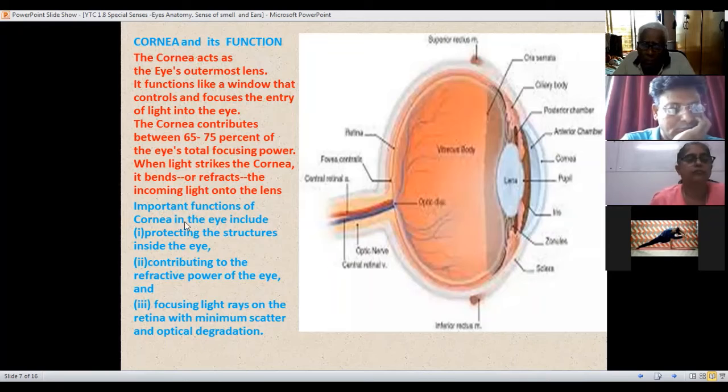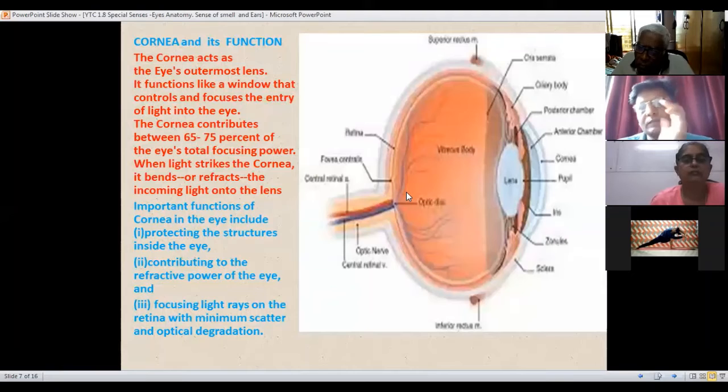The important functions of the cornea in the eye include protecting the structure inside the eye. So the internal organs, the sclera, retina, pupil, those are the internal things to be protected. One, contributing to the refractive power of the eye. What is refraction? Law of refraction states the light that goes will come back by way of reflection or refraction. Contribute to the refractive power of the eyes.